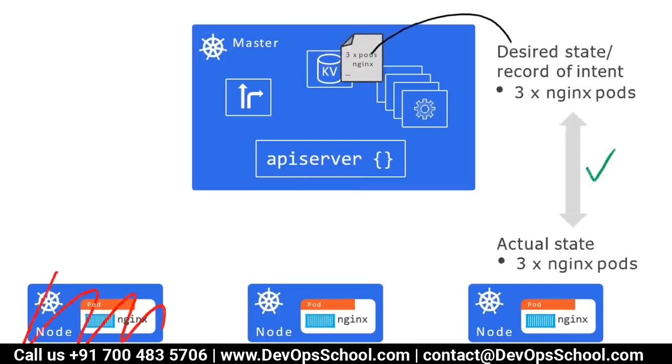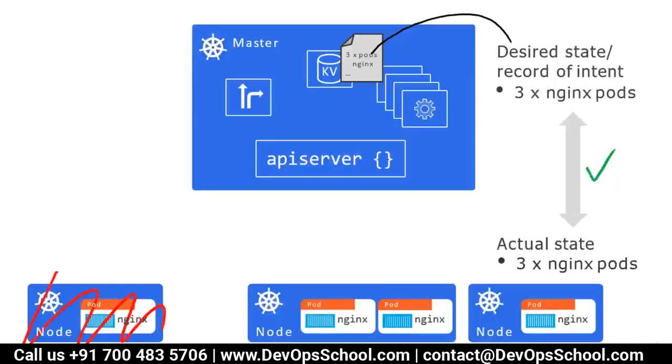Suddenly one node went offline and one pod disappeared. So the desire was 3, but the actual became 2. The controller manager comes into the picture, and the rest of the things you understand. Desire and actual mismatched, so immediately, with the blink of an eye, a new container is created. You don't have to get up in the night. Kubernetes will replace the third pod. Desire matches the actual again and everyone is happy.